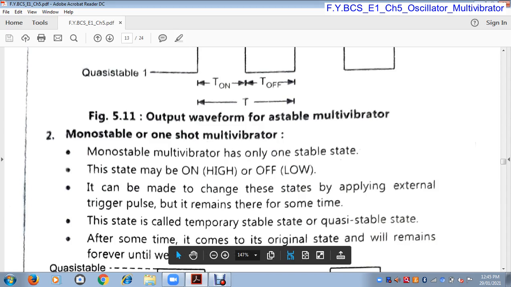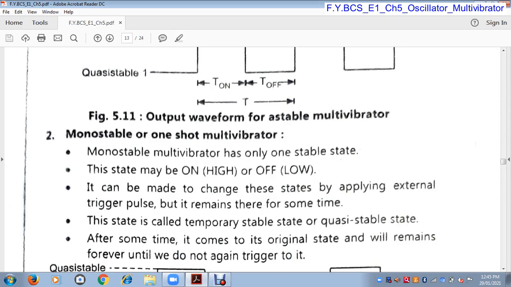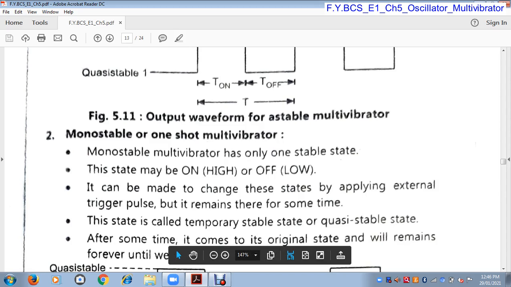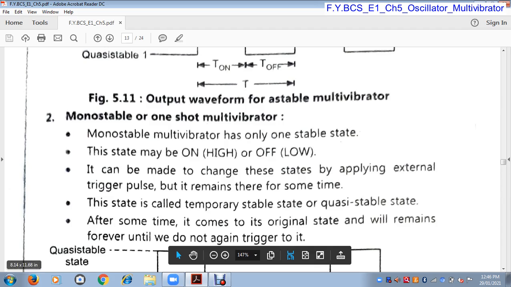When an external triggering pulse is applied to a monostable multivibrator, then and only then does this multivibrator change its state. Otherwise it remains in its state. So for changing its state, we require a trigger pulse.